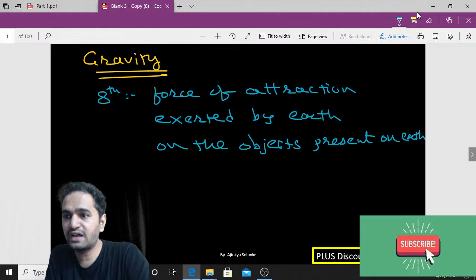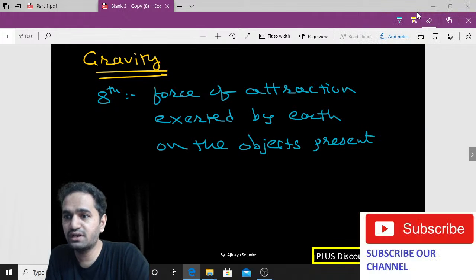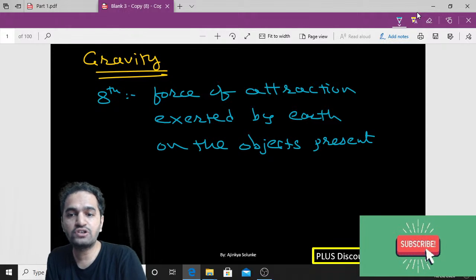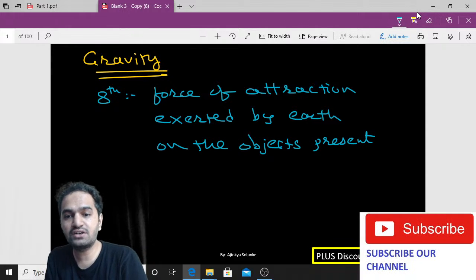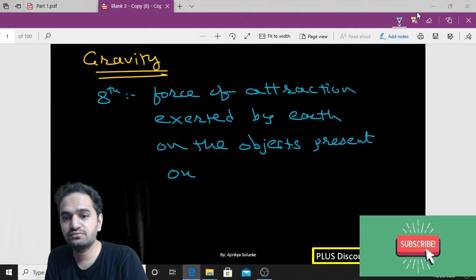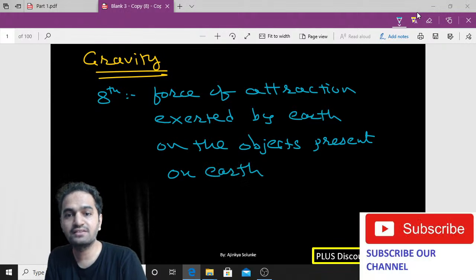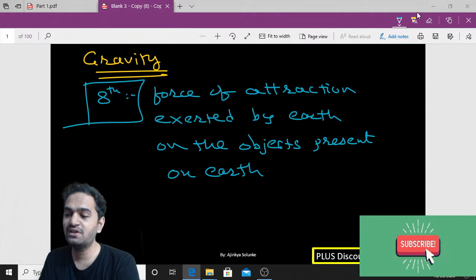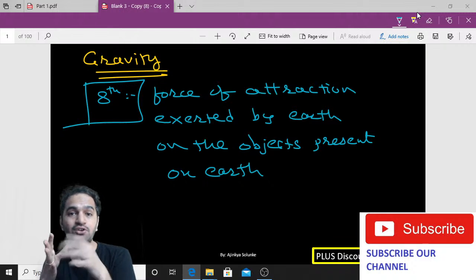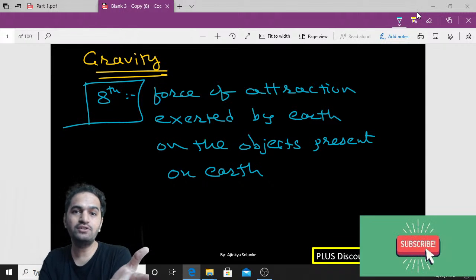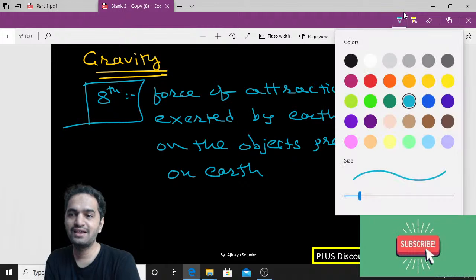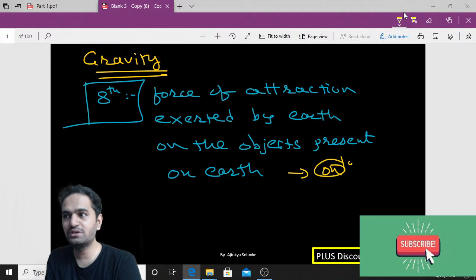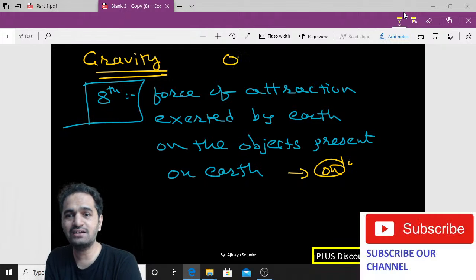Right? Okay, so that is the definition which you had used in your 8th grade. Very simple to comprehend. Force of attraction exerted by earth on the objects present on earth. This was the 8th definition. But now you need to change that definition, because according to this definition, it means only planet Earth has gravity. Is it true? Only planet Earth has gravity?